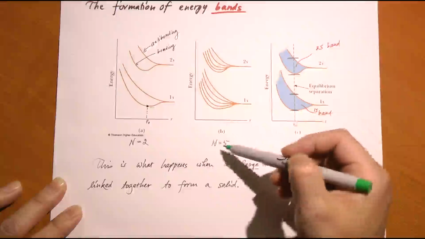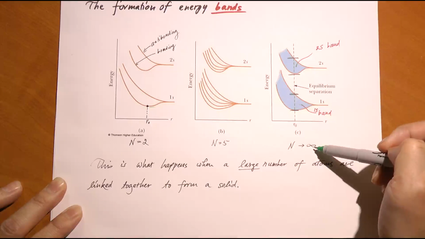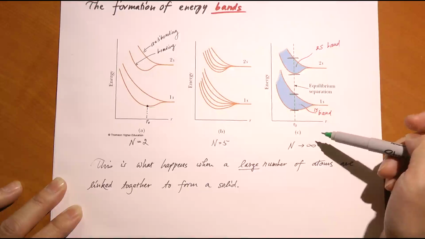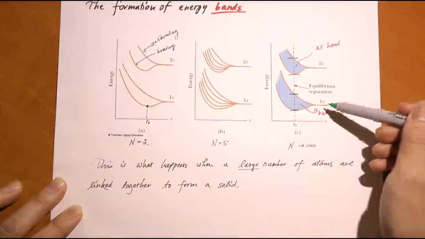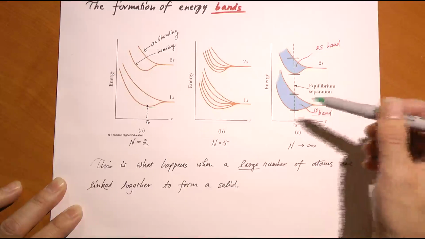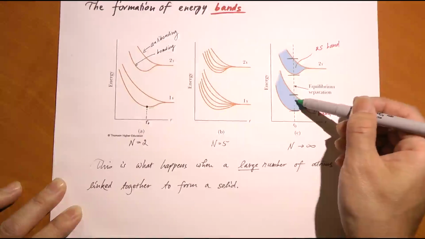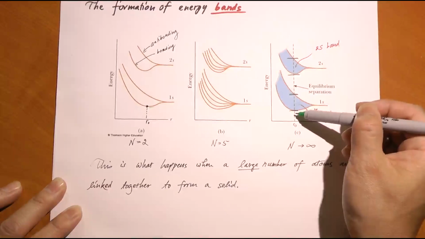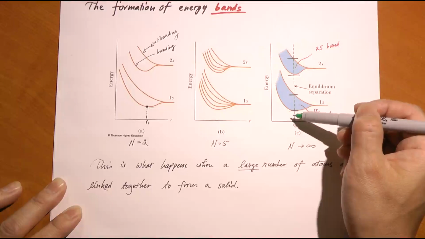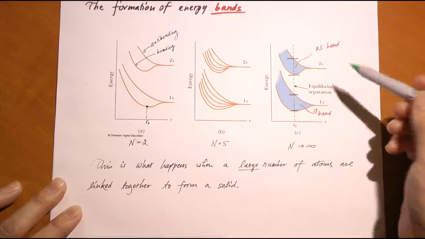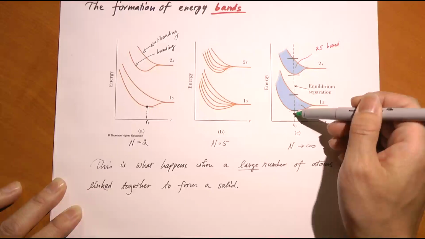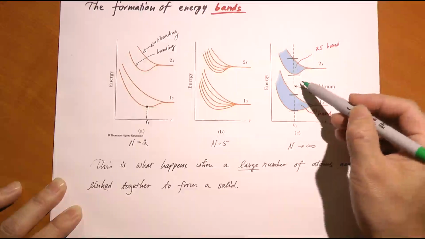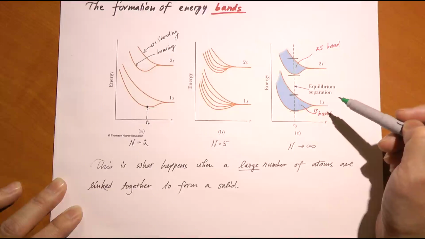And if you take that n equal to 5 to n equal to infinity, or at least Avogadro's number, we're talking about an extremely large number, practically infinity, then the 1s energy level will split into n levels within a very narrow region. Therefore, the energy gap between one level and the next shrinks to practically 0. The energy can be anything between the lowest value and the largest value. That is called the 1s band. Similarly, you have the 2s band, and so on.